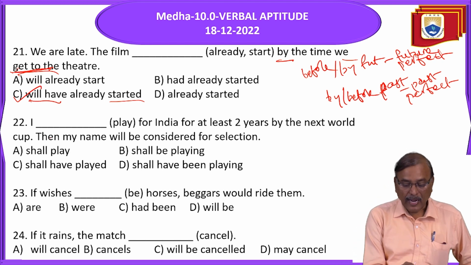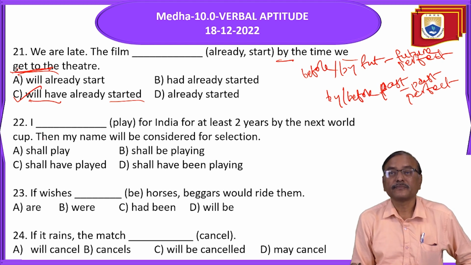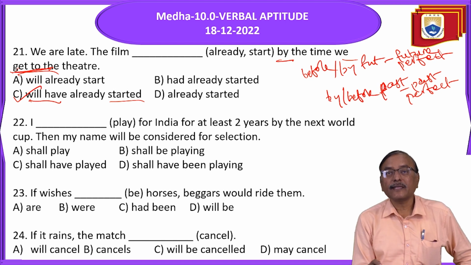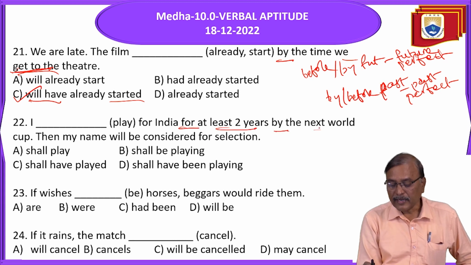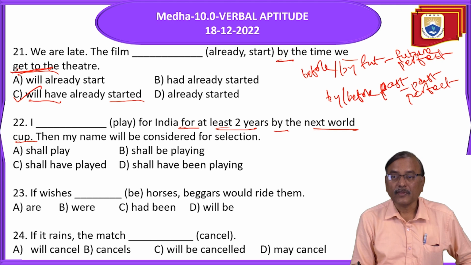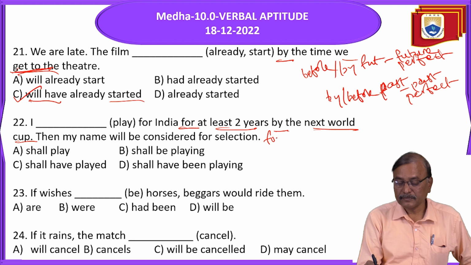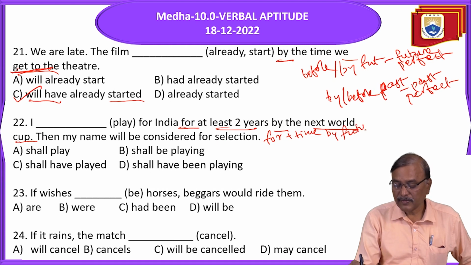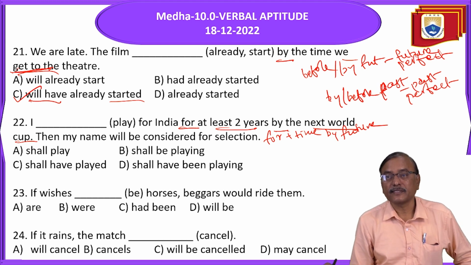Next, I dash play for India for at least 2 years by the next World Cup. So what is the hint here? For plus time, by future time, right? Future time. So future perfect continuous tense.